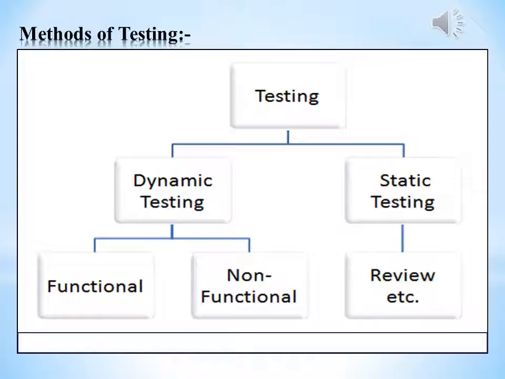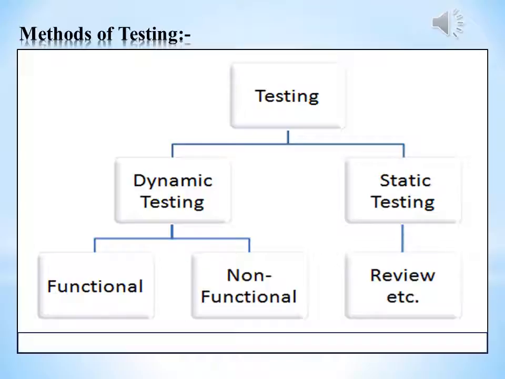Next are the types of testing, the methods of testing. Testing is an activity to assure the quality of your end results. Hence, it is a subset of quality assurance. Testing is something that is done to check the level of quality. It can be thought of as quality checking. But the process of assuring that a deliverable meets a certain quality standard needs to be built directly into the project itself.